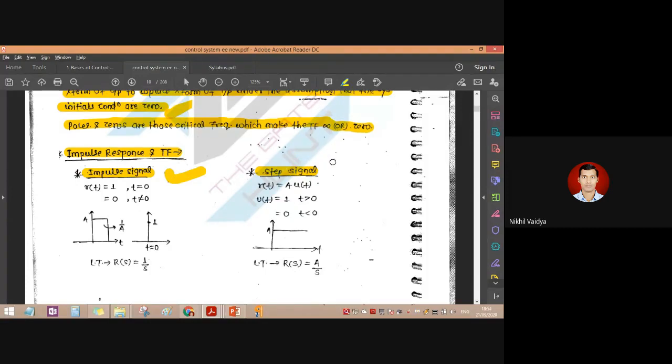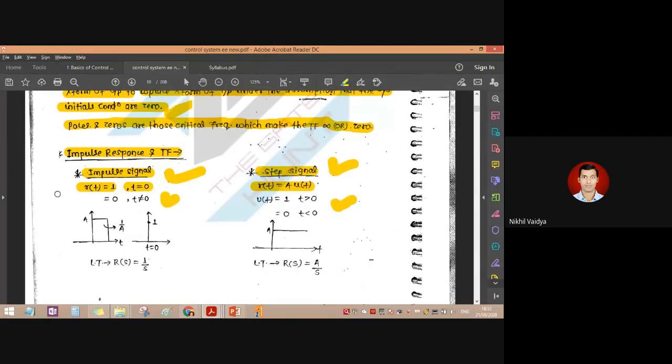So impulse signal, then step signal. See, impulse signal is characterized by this. Generally we can remember them by the symbol. Okay. So impulse, then step. See, this is like a step here. This is impulse, one signal which is going upward. Based on seeing this signal, we are able to characterize their equation, and that's what we are going to use for its analysis.